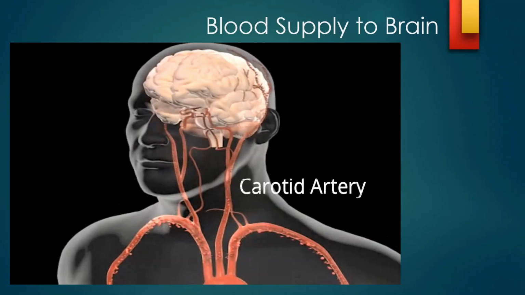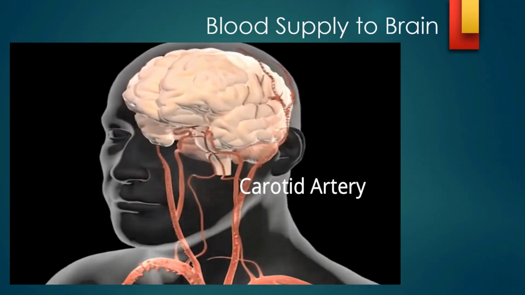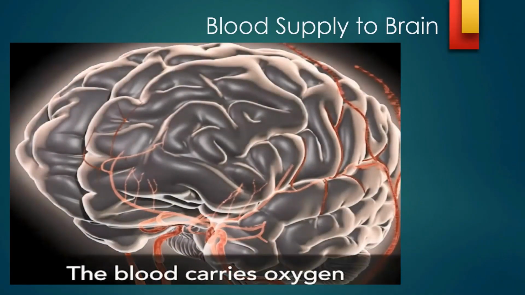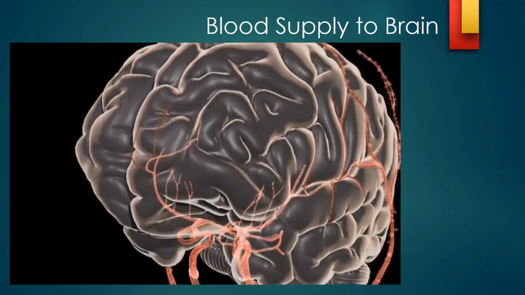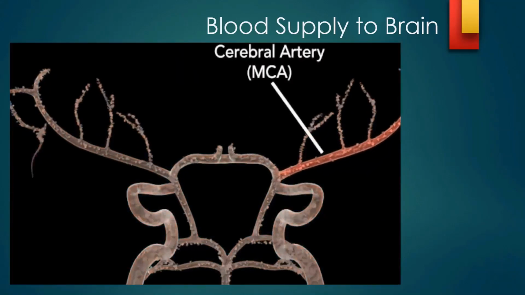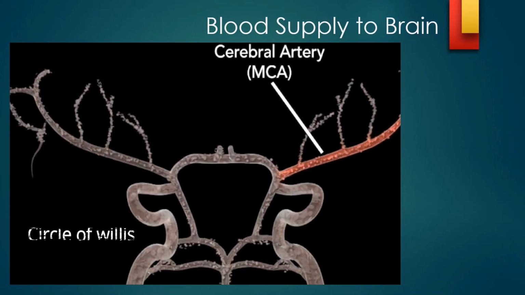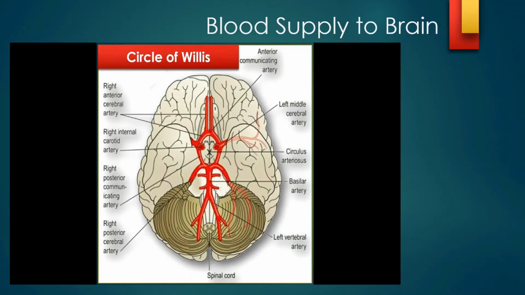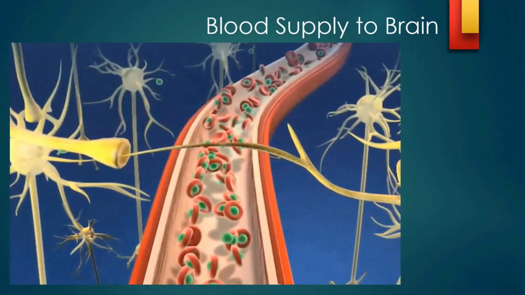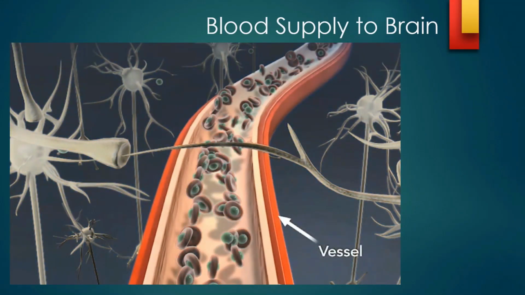So these carotid arteries are the main blood supply on the right side and left side, and they go to the right and left hemispheres. They enter into the brain, and then the blood supply occurs. These arteries are the main supply of blood to the various parts of the brain. And if you look at this whole circle, it is called the circle of Willis. Basically, in the circle of Willis there are four feeding channels, four arteries which supply the brain. So any stoppage of blood will not stop the blood supply.